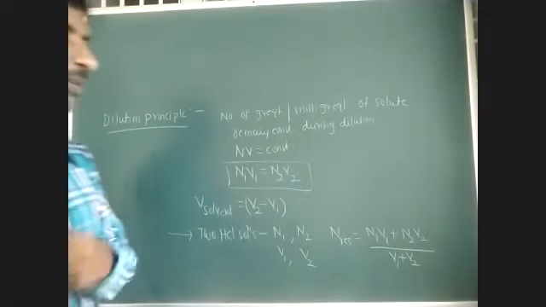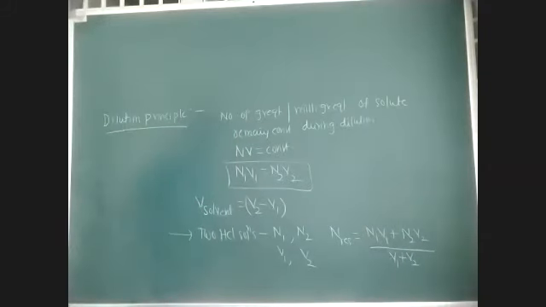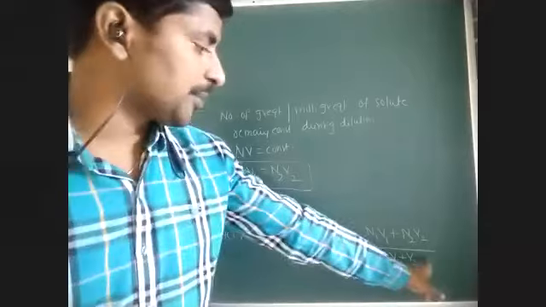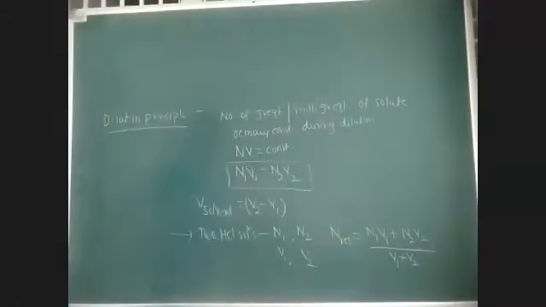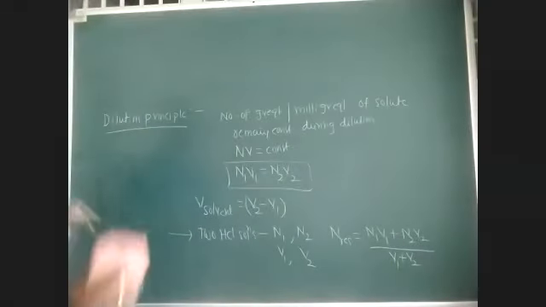So N1 V1 plus N2 V2 by V1 plus V2. If we are adding water, here we'll get plus volume of water also. So final volume we have to substitute.